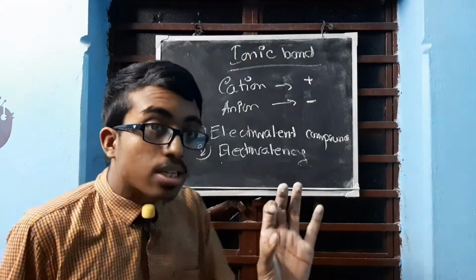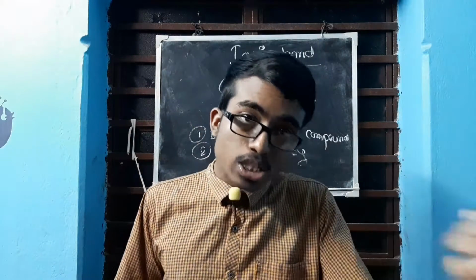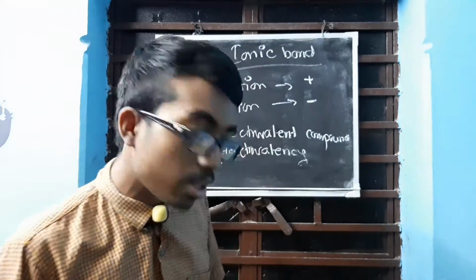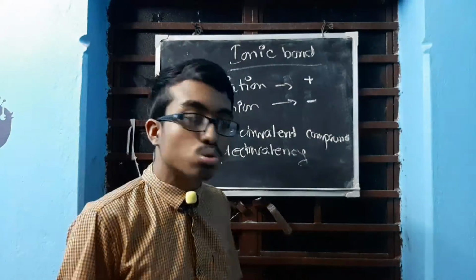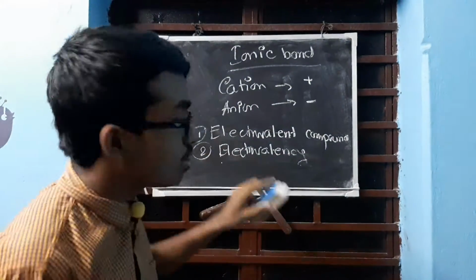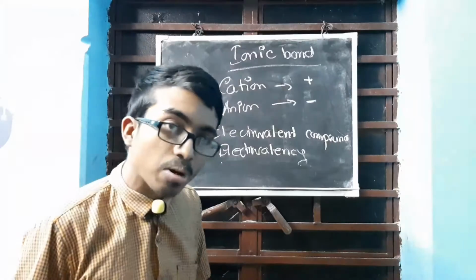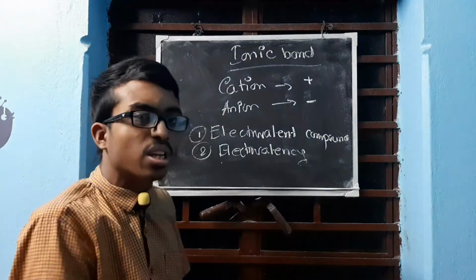Now if it has been asked electrovalency for each chlorine, 1. Each chlorine can take only 1. But electrovalency total is 2. So these are the 2 terms that you need to read under this. First is definition of ionic bond obviously, then ionic compound definition, and then electrovalency definition.